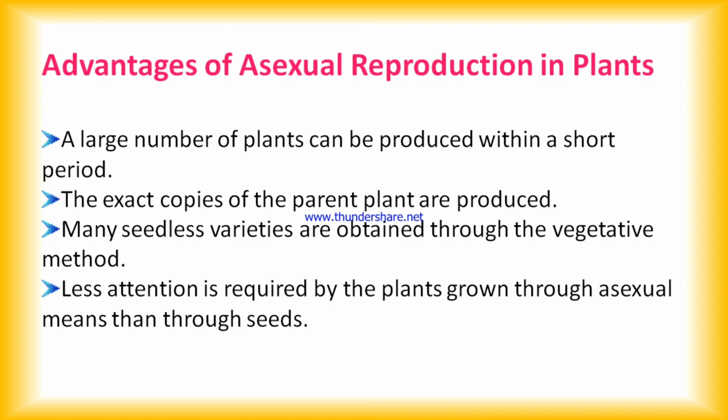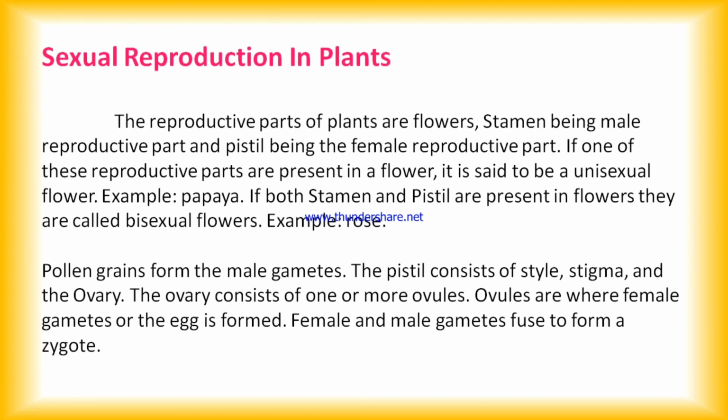Less attention is required by the plants grown through asexual means than through seeds, or usually we can grow more plants by the micropropagation process in the laboratory. These are the main advantages of asexual reproduction in plants. And what is sexual reproduction?